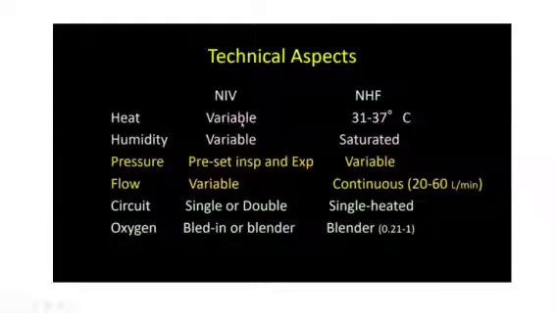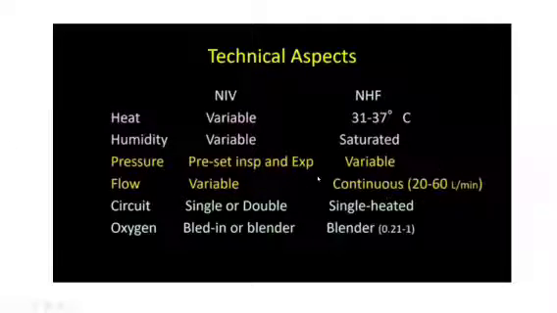So in NIV, I'm using cold oxygen or cold air, which is coming from my central supplies and giving it to the patient. So heat is variable. But in high flow nasal cannulas, I can set a temperature of 31 to 37 degrees C, which is very well tolerated by the patient. Plus, I add certain saturation to this, so it's not dry air. My gas is humidified. It is well tolerated by the patient.